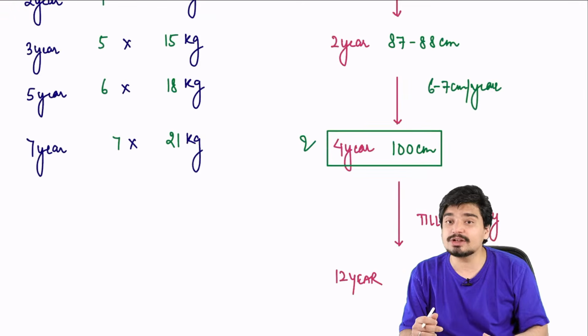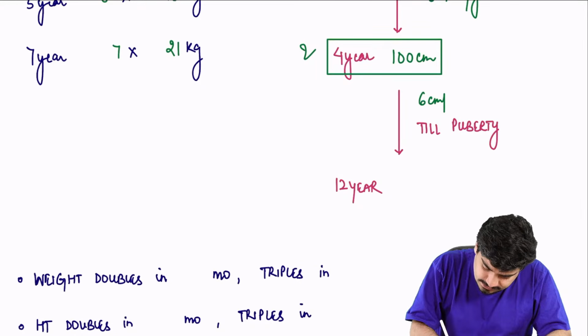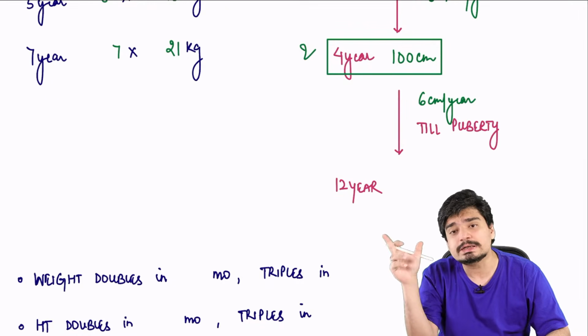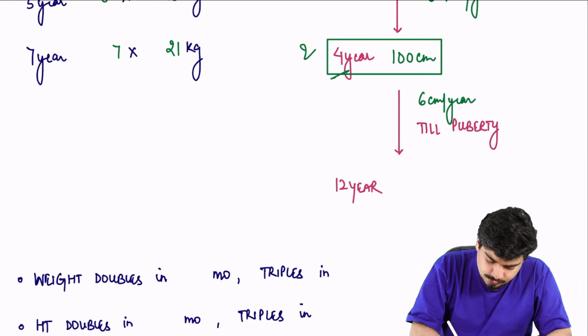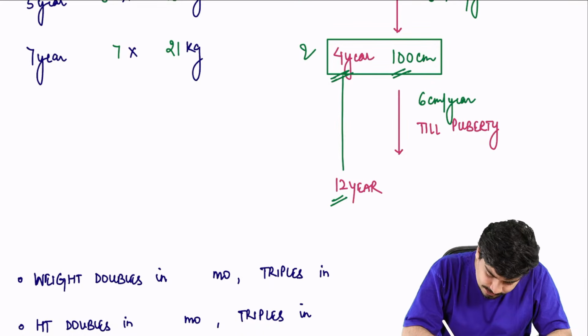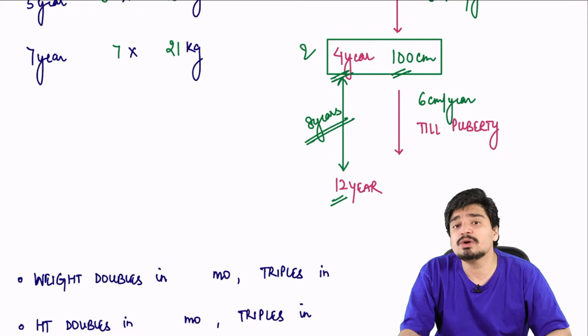Now, after 4 years, baby will gain height at a rate of 6 centimeter per year till he reaches puberty, right? So at 4 years, he was 100 centimeter. What will be his height at 12 years? How many years have passed between 4 and 12? 8 years have passed.